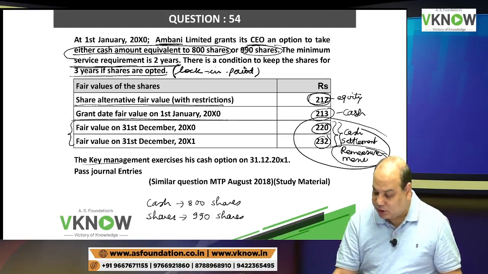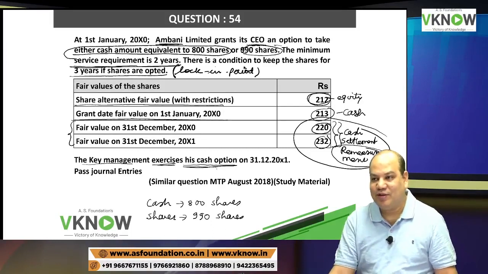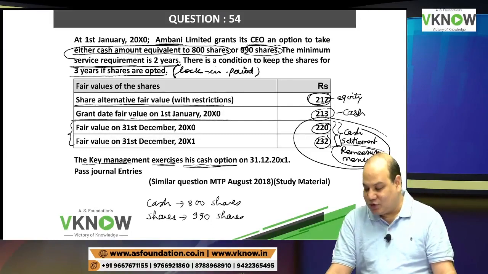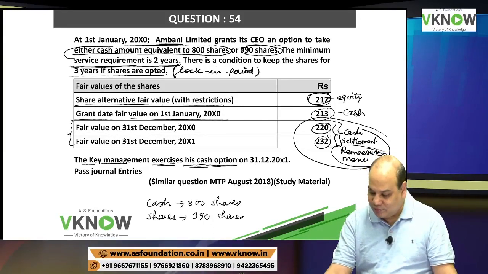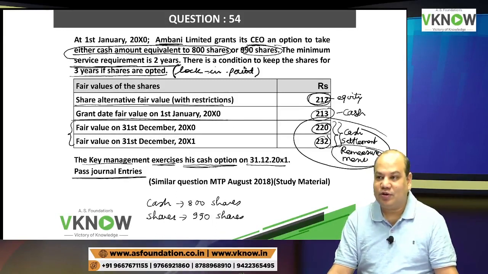The key management exercises his cash option. So what Ambani wants? Cash. Ambani wants money. On 31st December 20x1, he says take cash only. Why buy shares and stick for 3 more years?